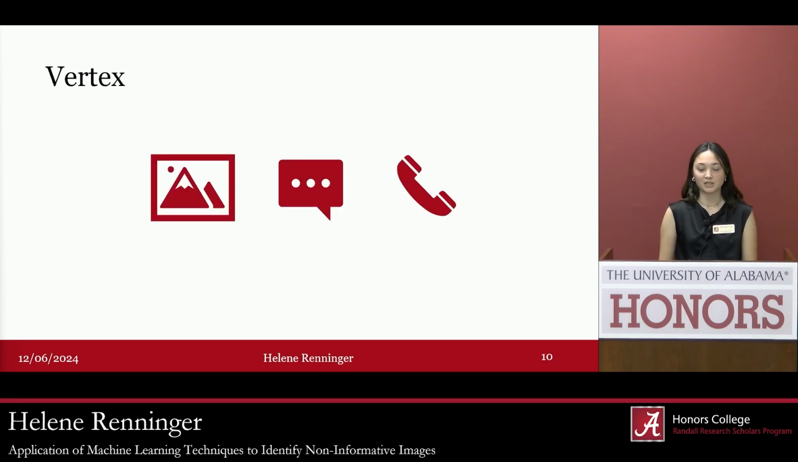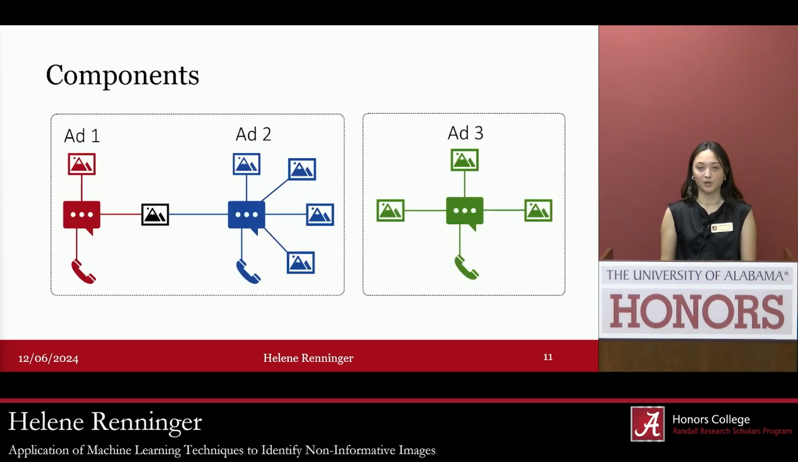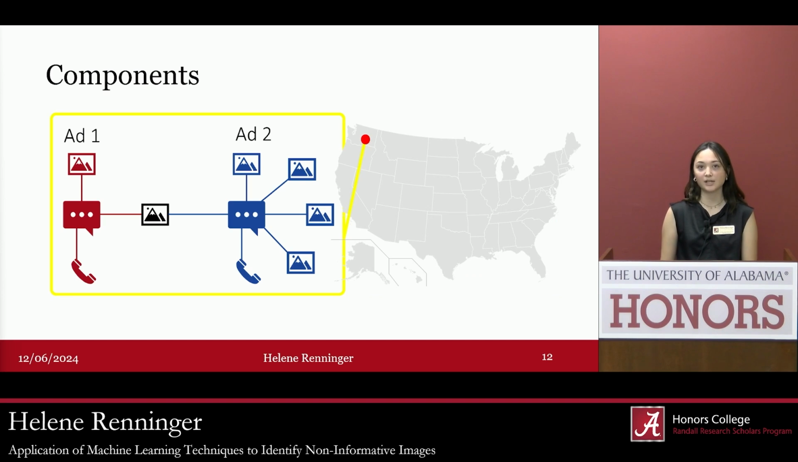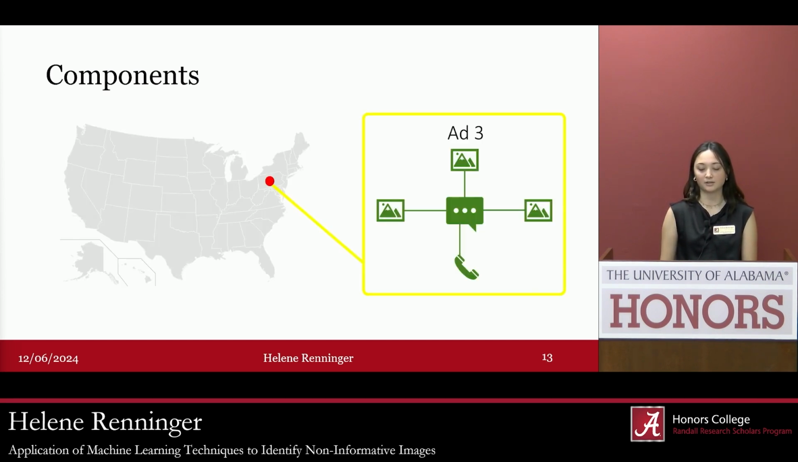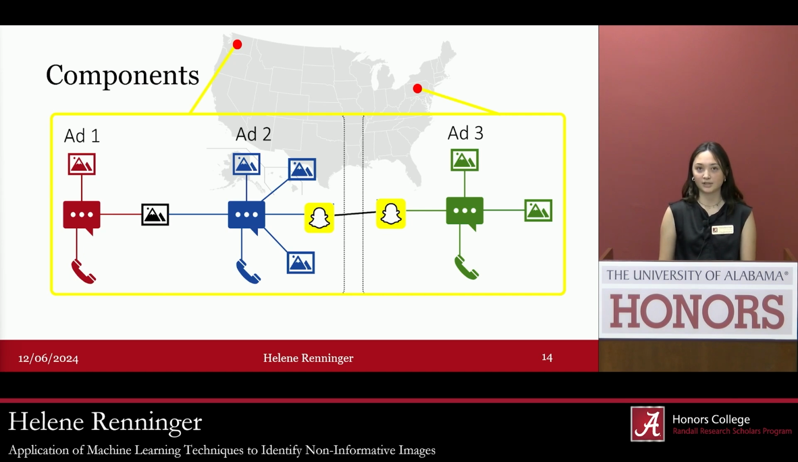So with that in mind, each piece of information can be referred to as a vertex. The vertexes come together to form components. And so we can see on the left, we have two ads that are linked by an identical image and a third ad on the right. So let's say this first component was posted in Washington, and let's say this other component was posted in Pennsylvania, and we just pulled this component down. So if these two components had an identical image, say a Snapchat logo, then they would be linked. But this might strike you as odd since they're from different points in the country.